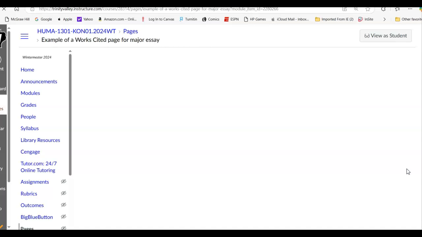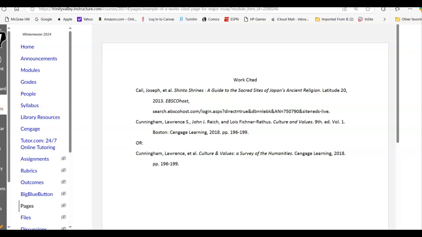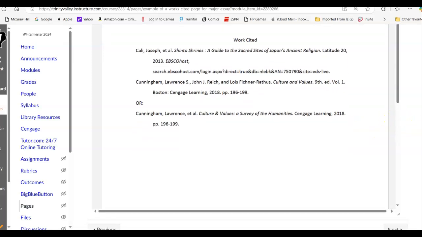And then here's the example of the works cited page where you can do it in a couple of different ways. Again, you'll notice that Cunningham, you can list the other two authors, or you can just do it this way. And so this is how you're looking at it. Either way will work. If you use volume 1, you do that. If you use volume 2, you change it to volume 2. This gives you an idea of how the works cited page should look.